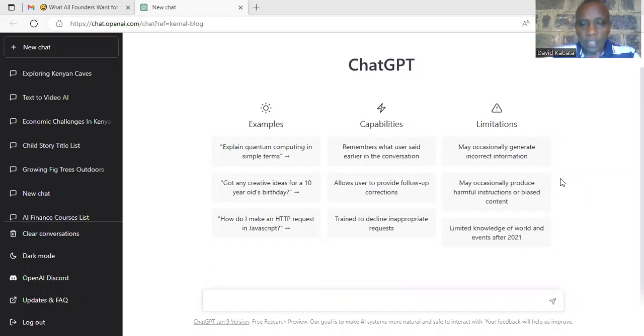So, good morning. Today, I want us to look at how you can use some of these generative AIs like ChatGPT together with other artificial intelligence platforms to try and develop something that can work with you well, or a product that you can actually sell or put on your YouTube.